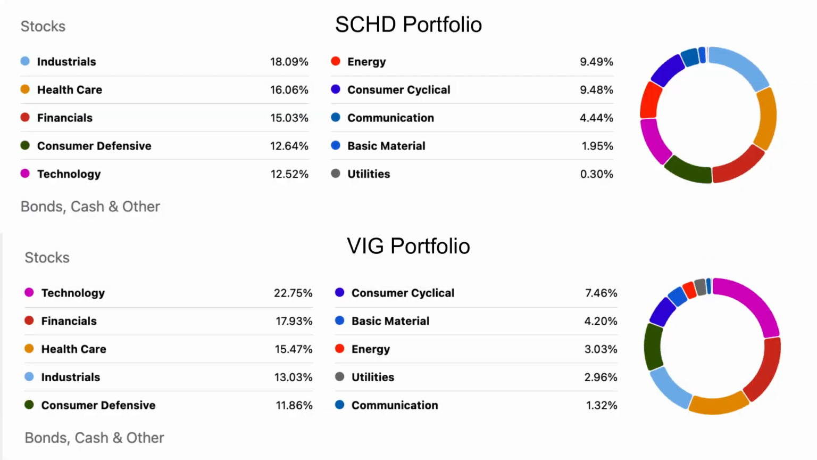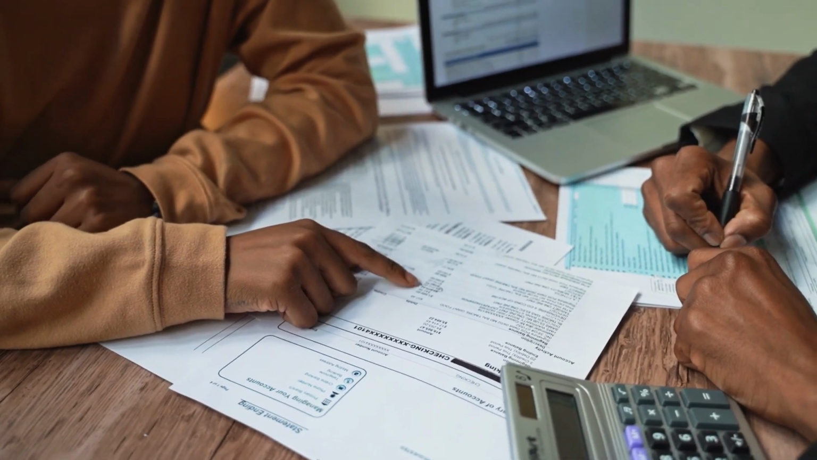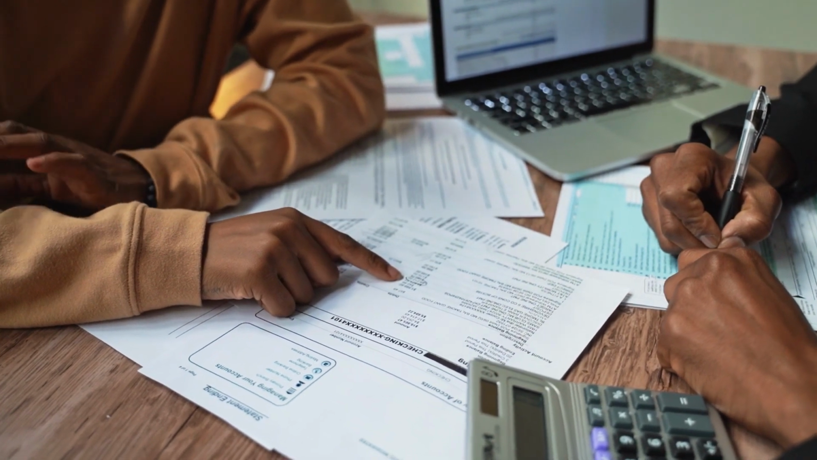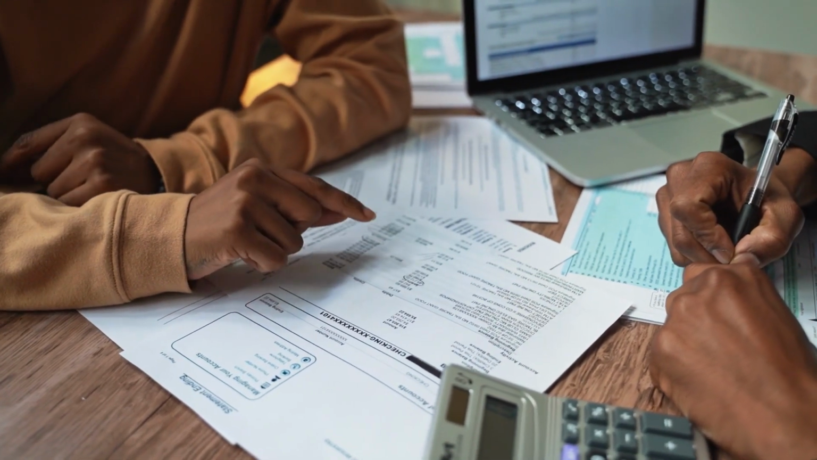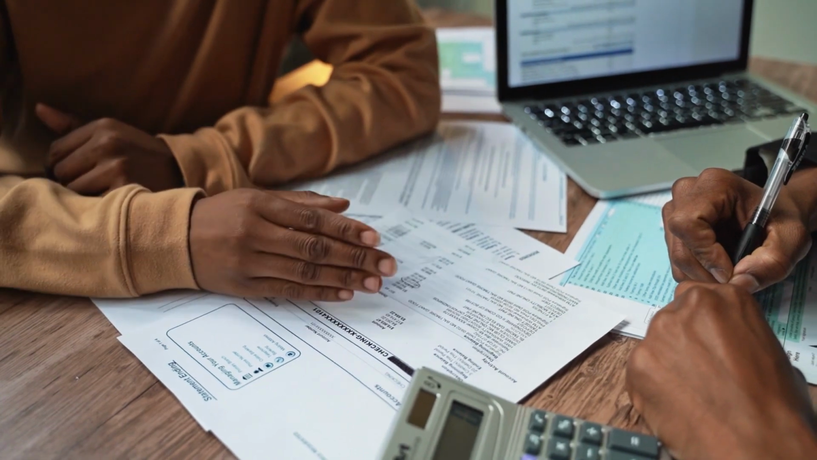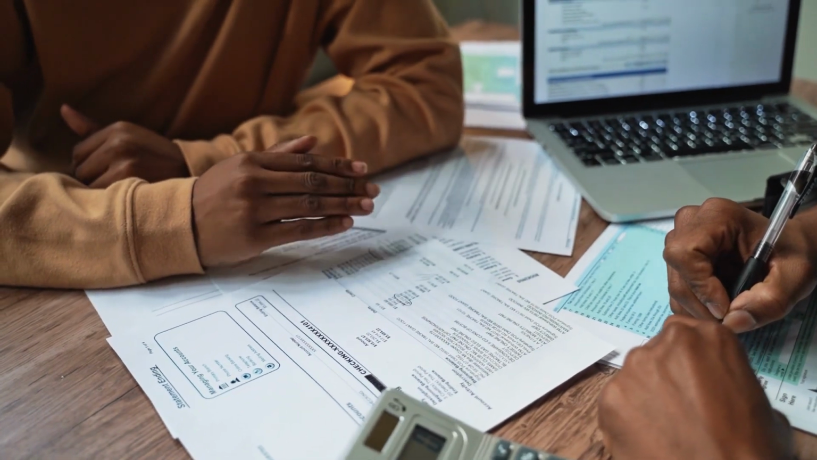Let's dive into their portfolio composition. VIG has more exposure to technology stocks, while SCHD leans more towards energy and industrials. This contributes to SCHD's higher dividend yield since energy and industrials generally offer higher yields than tech stocks. In terms of diversification, VIG has more individual holdings, 317, compared to SCHD's 104 holdings. However, SCHD's 104 holdings still provide adequate diversification.